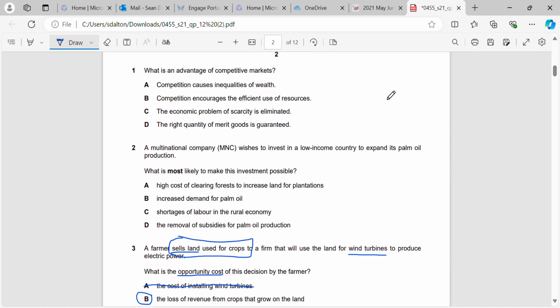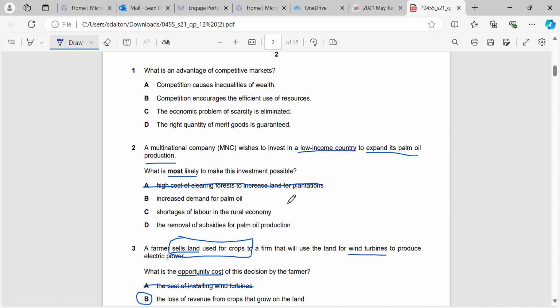Okay, question 2. A multinational company wishes to invest in a low-income country to expand its palm oil production. What is most likely to make this investment possible? Okay, so we want the MNC to expand their palm oil production, and what's going to help us to allow them to do this? If there's a high cost of clearing forests to increase land for plantations, that's not going to help us, is it? That's going to be something that will stop us or make the investment less possible